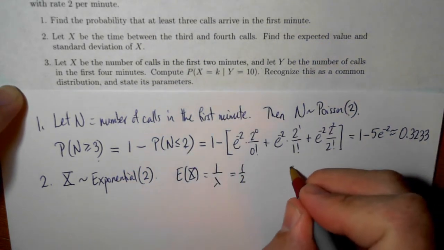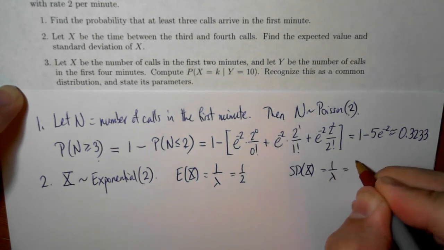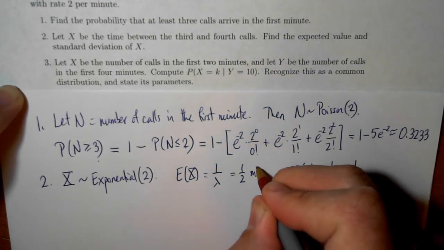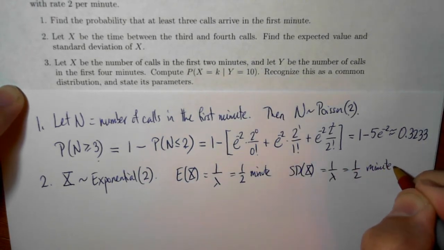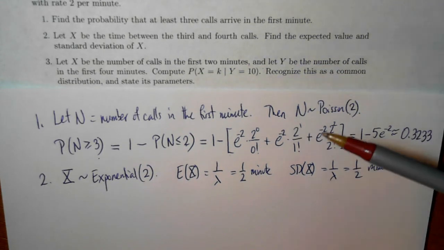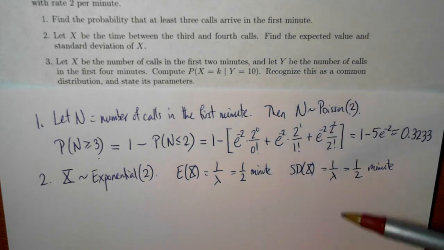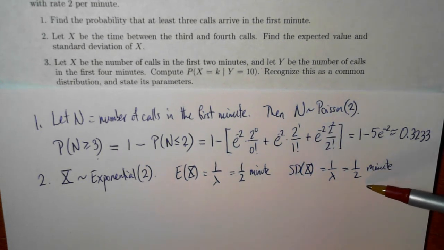And also the standard deviation of x is the same thing, 1 over lambda, which is 1/2, and the units here are minutes. And that makes sense. If we expect 2 arrivals per minute, we expect the time between arrivals to be about a 1/2 minute, and it turns out the standard deviation is also 1/2 minute.